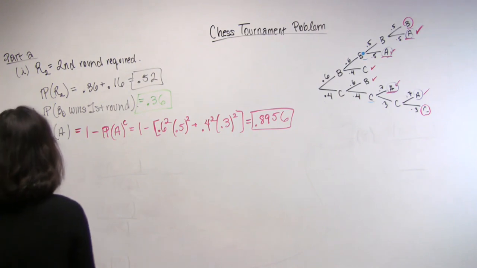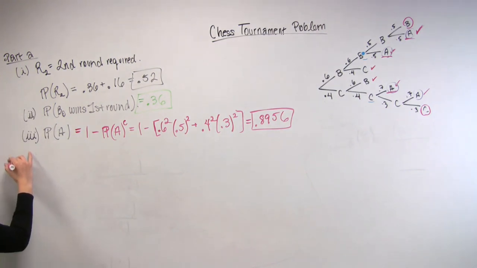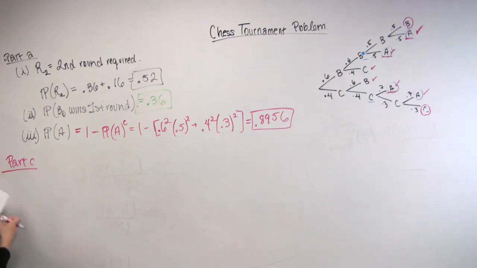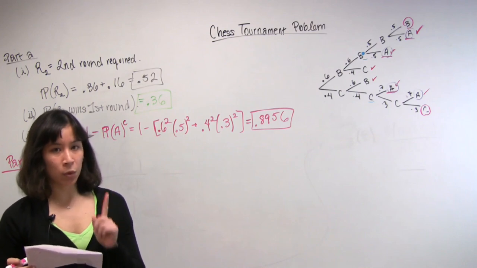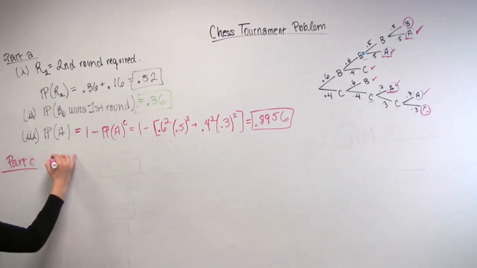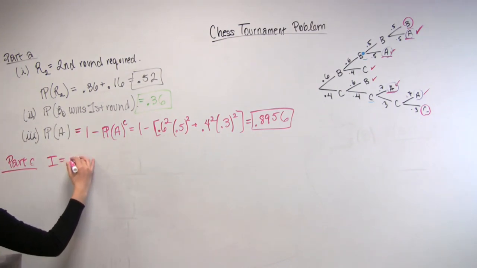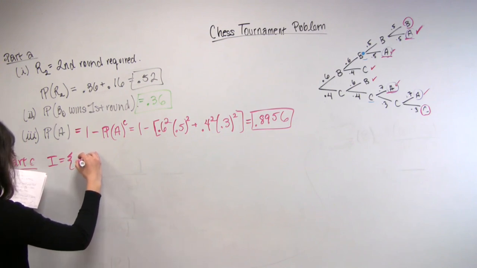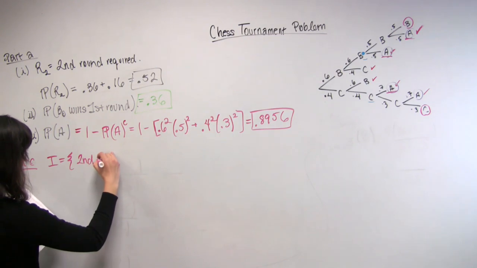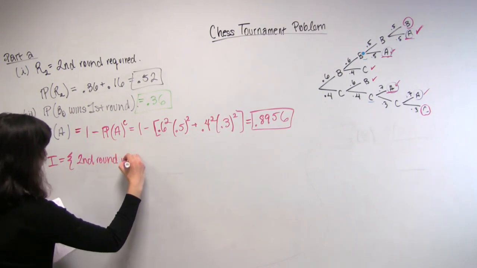So let's see, part C asks us, given that a second round is required and that it comprised one game only, so let's denote I, the event that the second round was one game only.